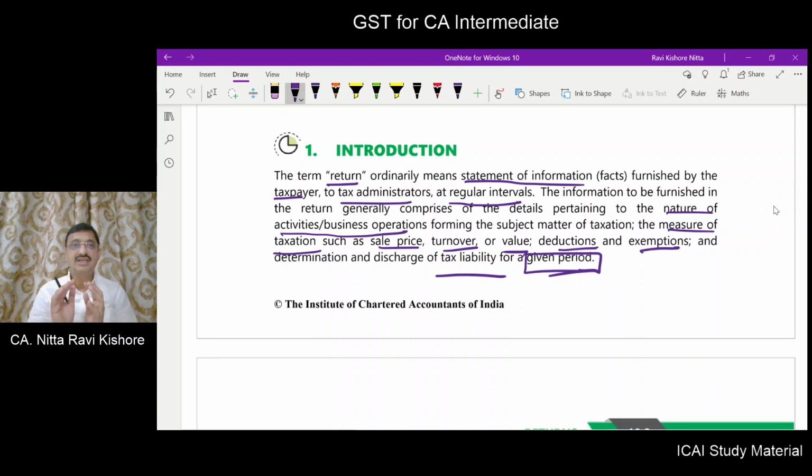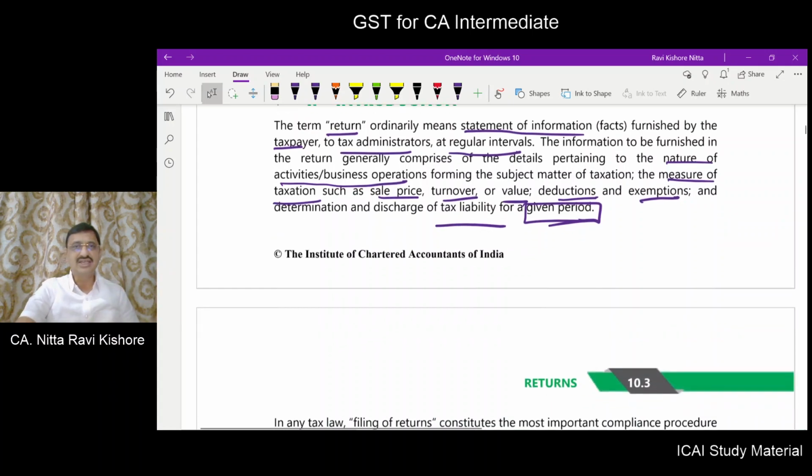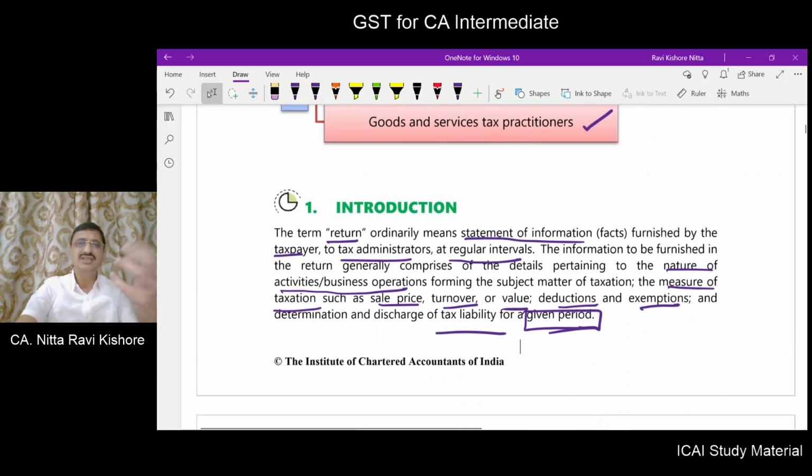This written form contains the nature of business or the activities or operations that have been carried out, the measure of taxation like sale price, turnover, value, deductions, exemptions, etc. What is the tax determined and how it is discharged. These are all the contents of a return. Apart from this, you will have certain other information also, but mainly this information will be comprised in the return.